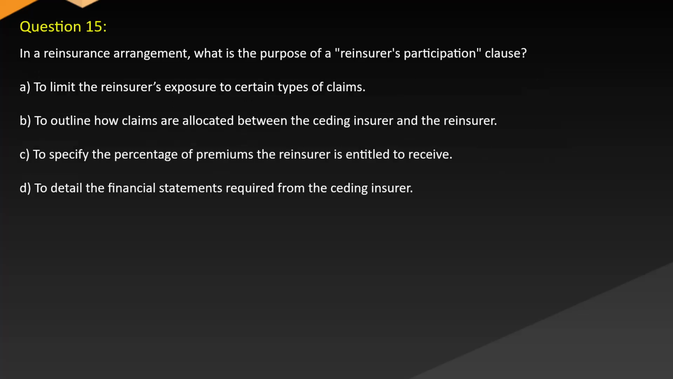Question 15. In a reinsurance arrangement, what is the purpose of the reinsurer's participation clause? A. To limit the reinsurer's exposure to certain types of claims. B. To outline how claims are allocated between the ceding insurer and the reinsurer. C. To specify the percentage of premiums the reinsurer is entitled to receive. D. To detail the financial statements required from the ceding insurer.